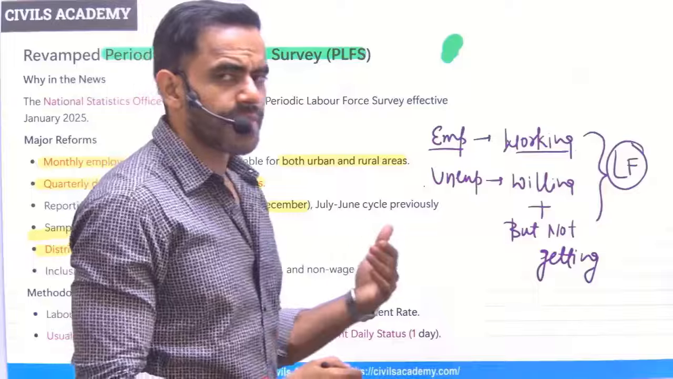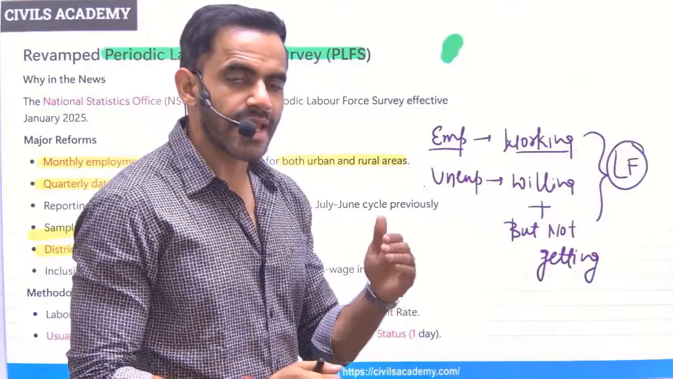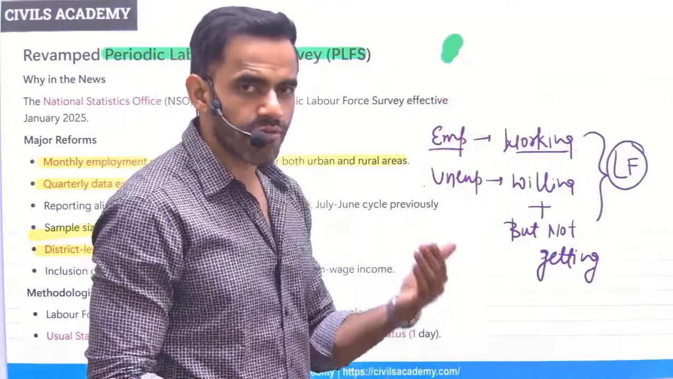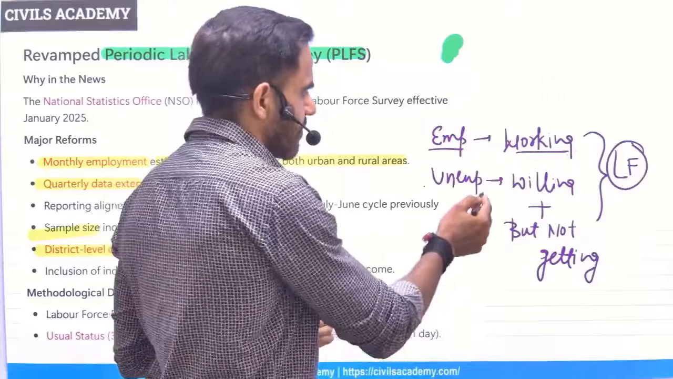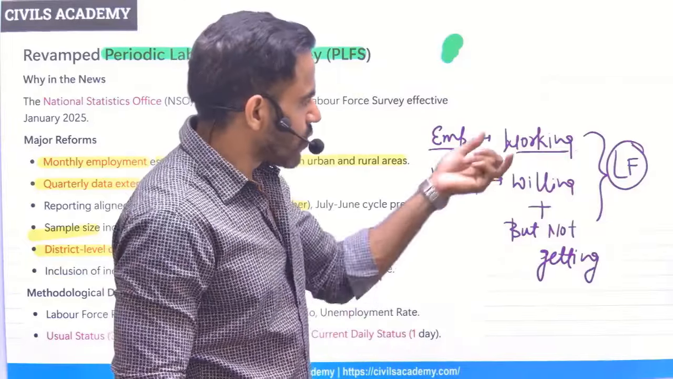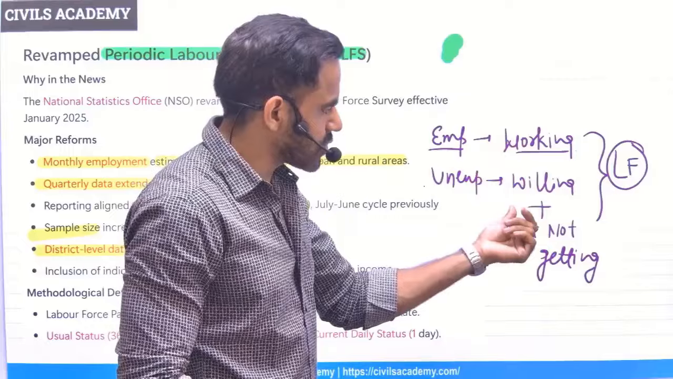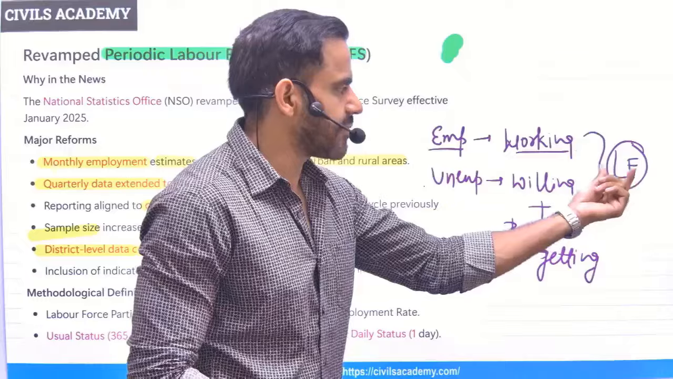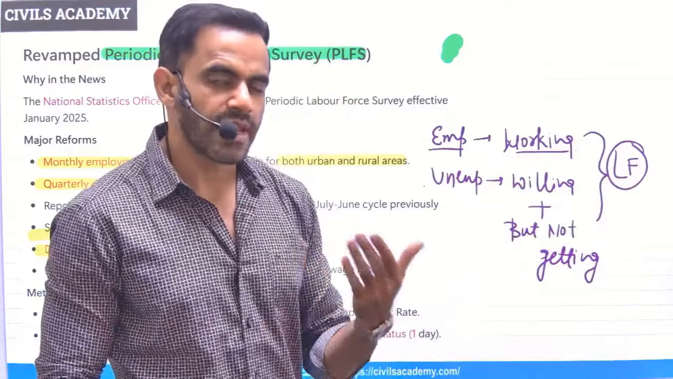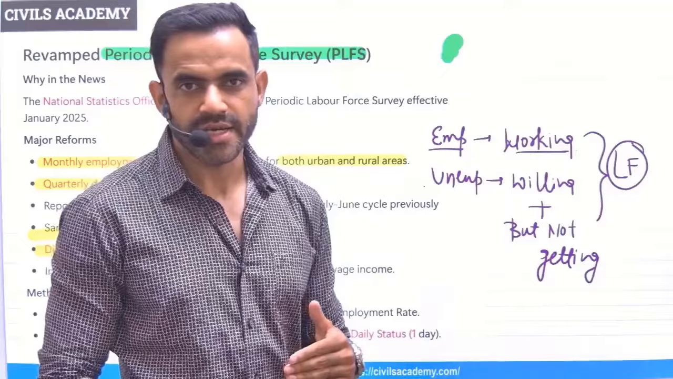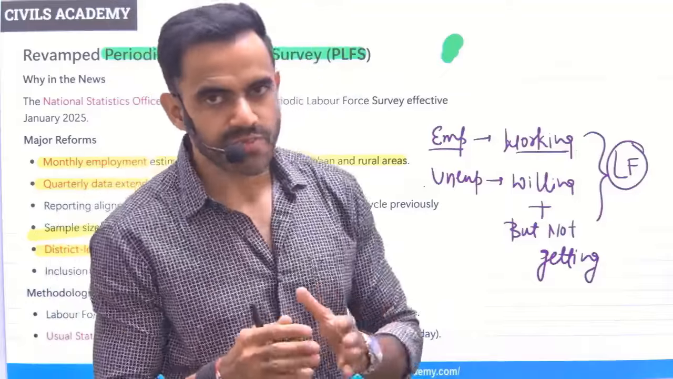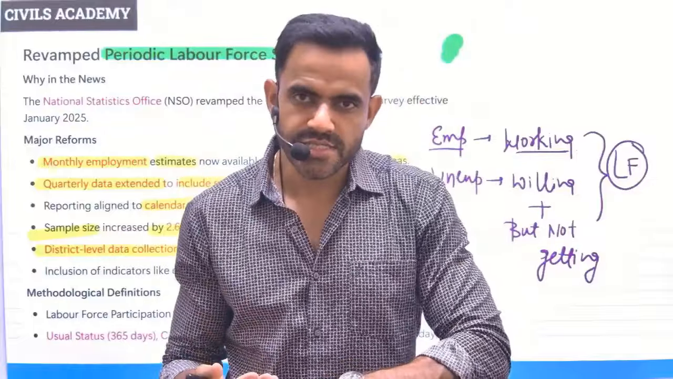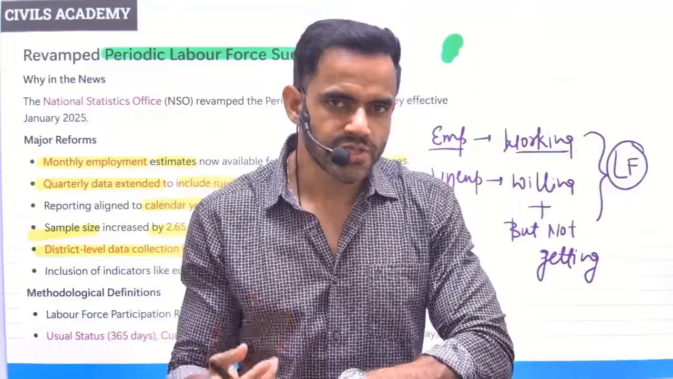See, understand, those people who are working, those who are engaged in any economic activity, they are basically referred as employed. Those who are looking for work but not getting the work, they are referred as unemployed. So the combined population of working plus those who are actively looking for work but not getting the work, this is basically referred as labor force. To estimate the level of unemployment, labor force survey is conducted, and that is conducted through MOSPI, that is Ministry of Statistics and Program Implementation. Recently there were certain changes in this entire survey, and that's why this topic was in news.